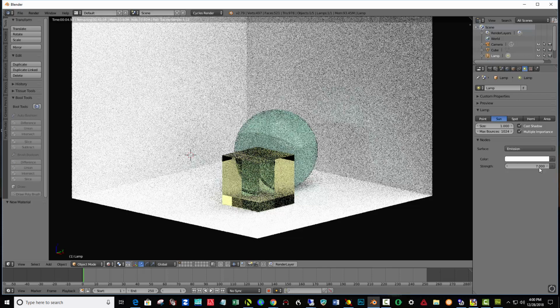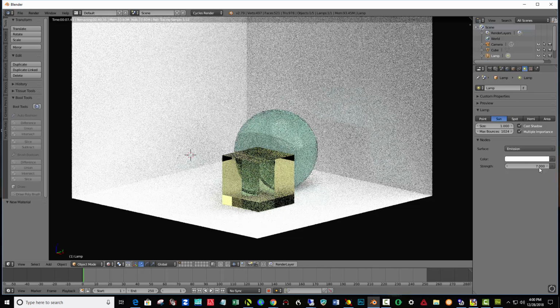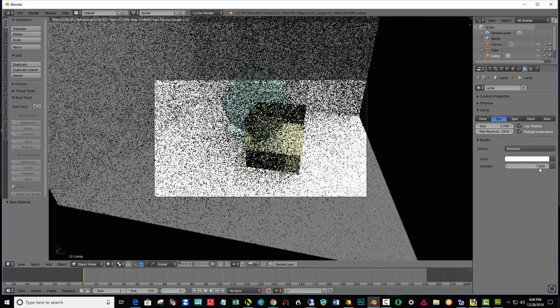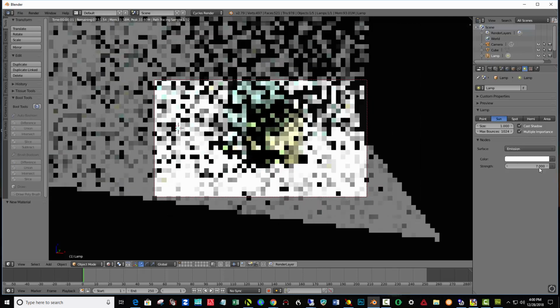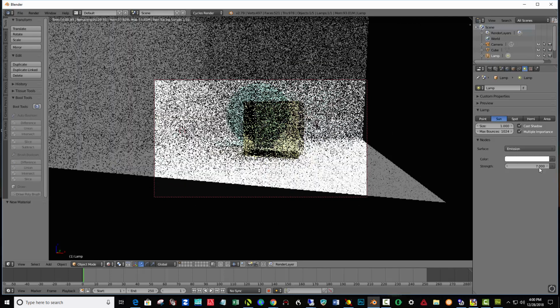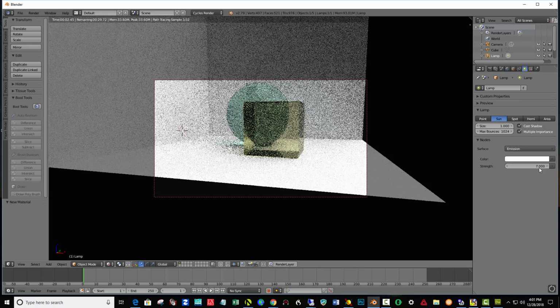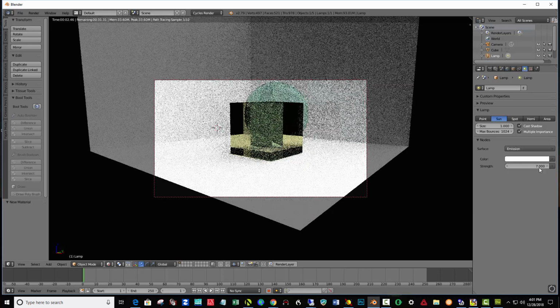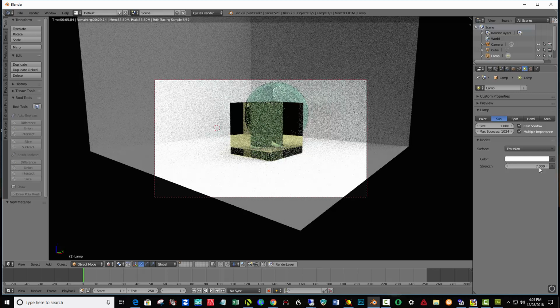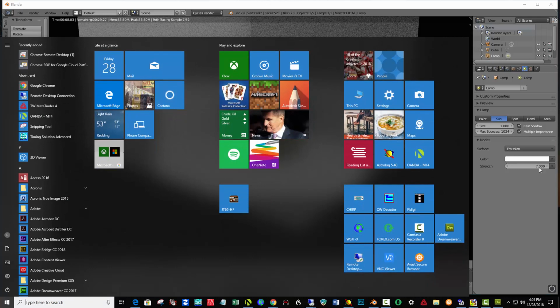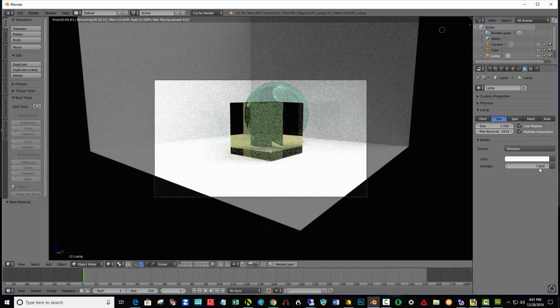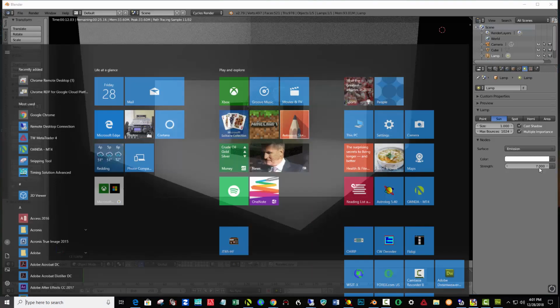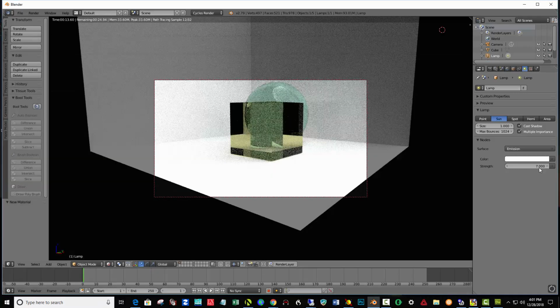Now I'm going to hit numpad 0 and then pan and zoom and orbit and do what I need to do to set this up kind of where I want it. Right now, the computer is not cooperating because it's still trying to render.